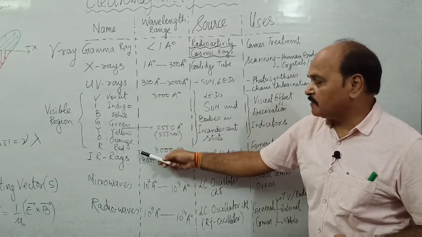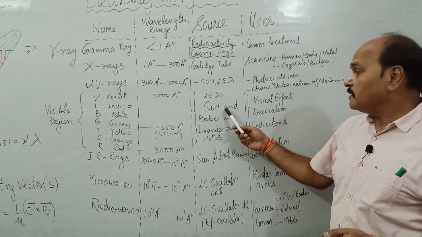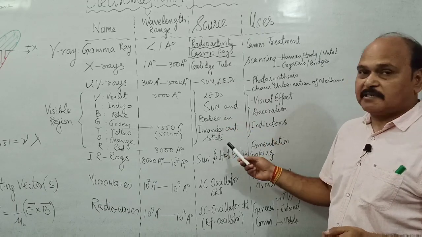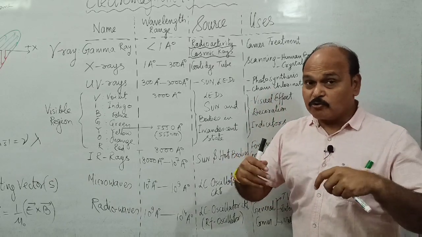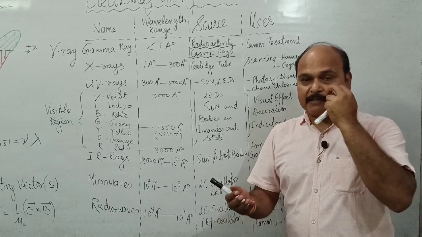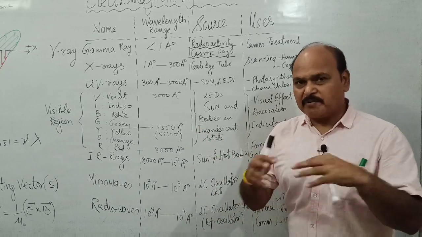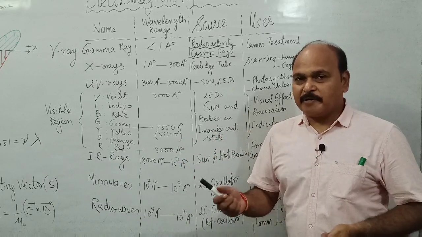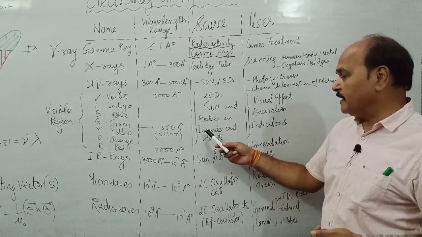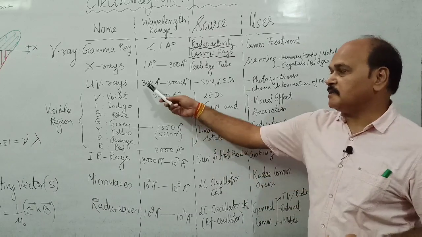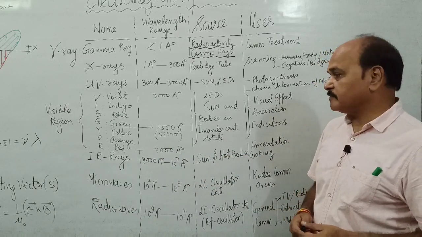The visible part of the electromagnetic spectrum is again produced by the sun, and by bodies in incandescent state. A body is said to be in incandescent state when it glows white. When the temperature of the body rises to say 6000 or even more, then the body, whatever may be its color, appears white. That is what is called the incandescent state. So when a body is in incandescent state, it emits these 7 colors which constitute the visible part of the electromagnetic spectrum.